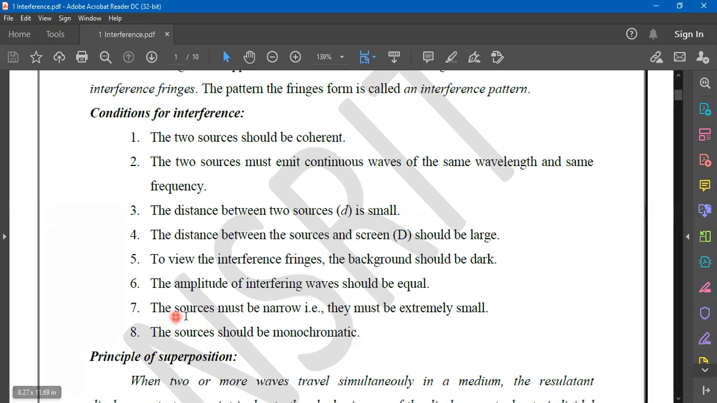And of course, this is an important one. The source must be narrow because an extended source usually cannot generate proper interference patterns. And this is also for mathematical simplification. The sources should be monochromatic. Already we made it clear in the last class. Monochromatic sources are the sources which can produce only a single wavelength. Only one wavelength will be generated.